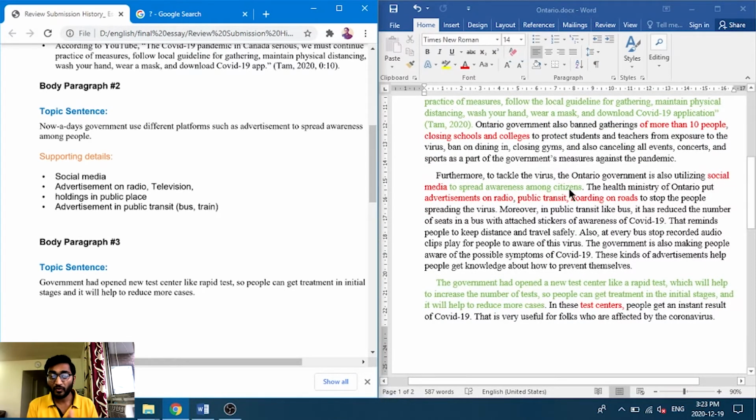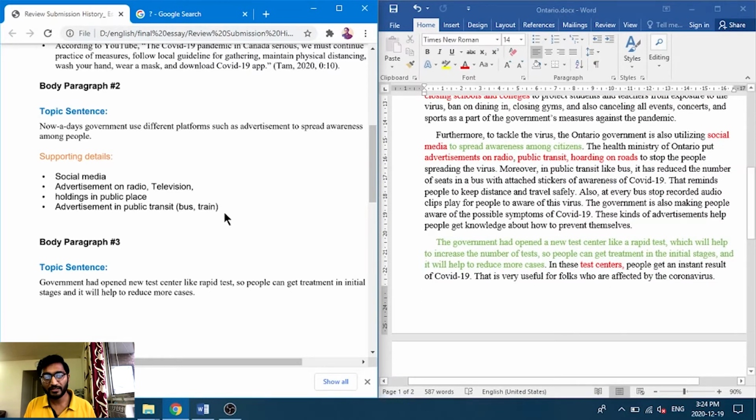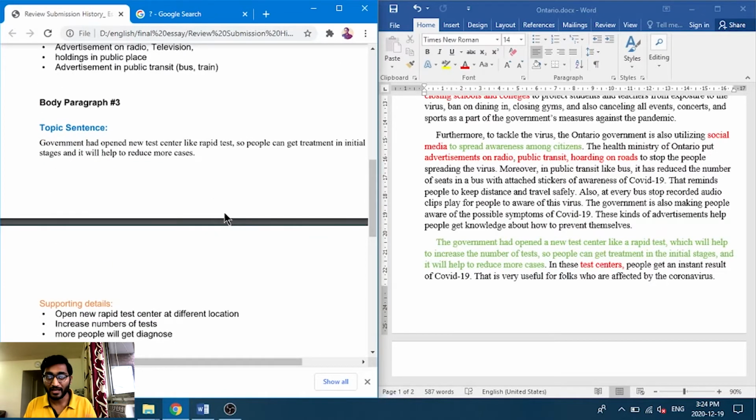So if you write this kind of essay and details, it shows your essay is perfect and you are not out of topic. So as you can see, advertisement on radio, public transit, hoardings on the road. So all these things you need to write in your body paragraph, and it is very easy to write your essay and it will help you.